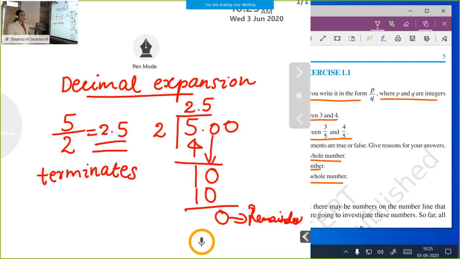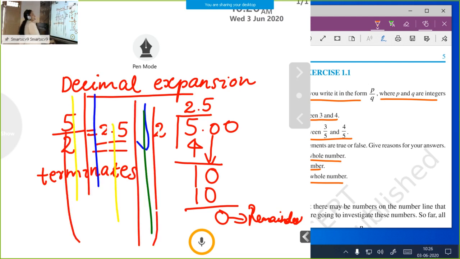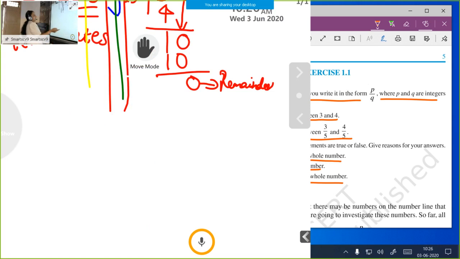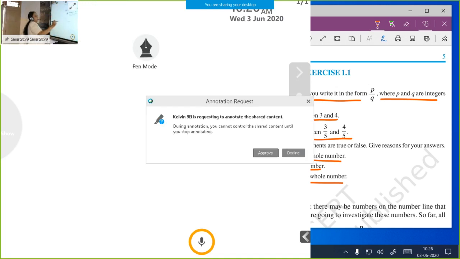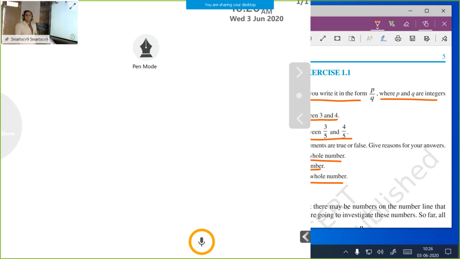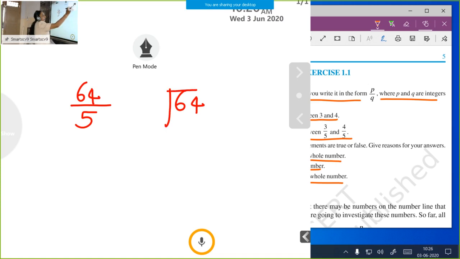Again, we solve another example. 64 divided by 5. You know how to divide these two numbers. 64 divided by 5.